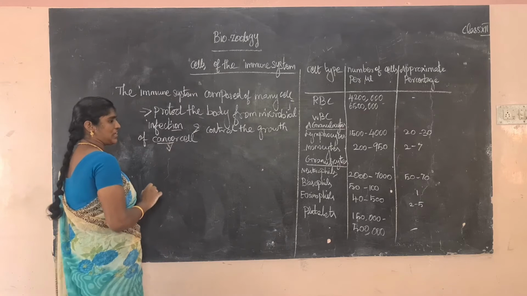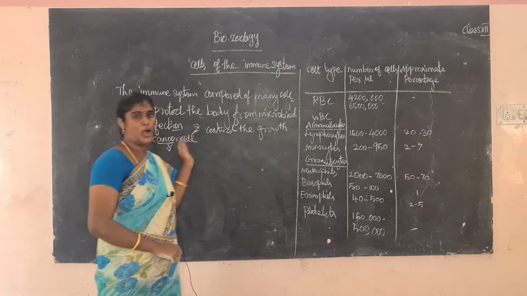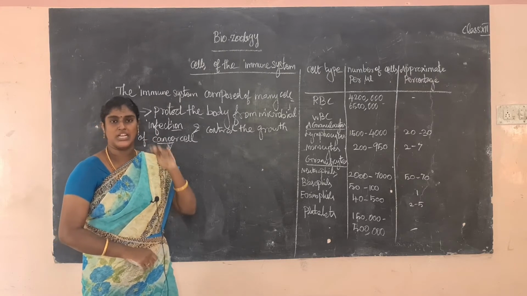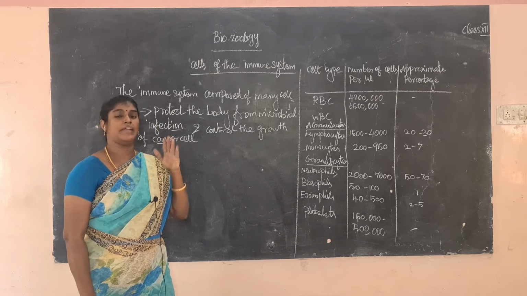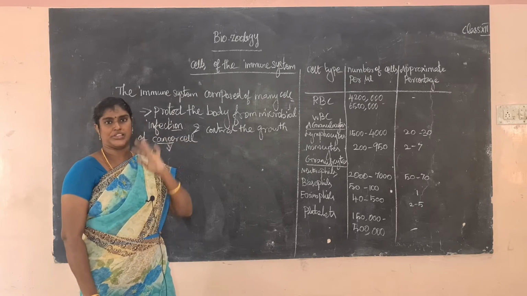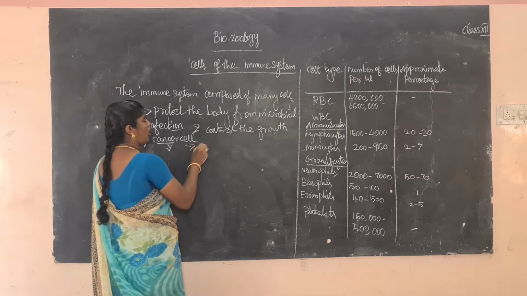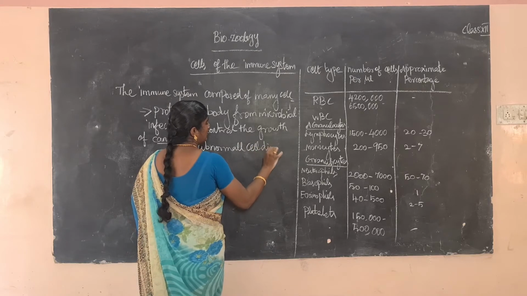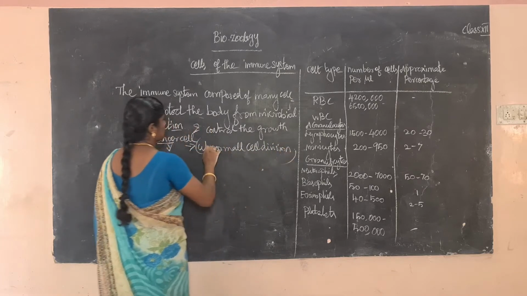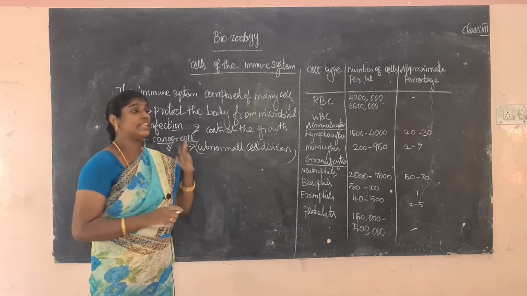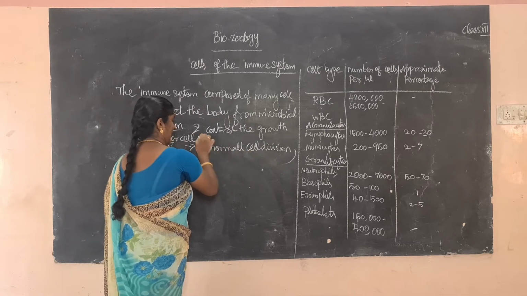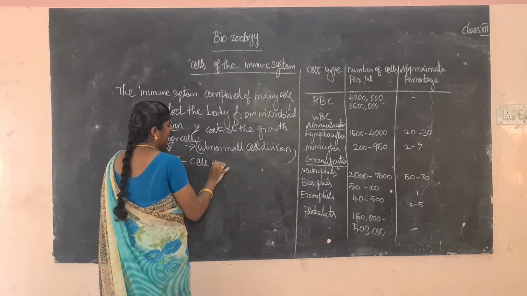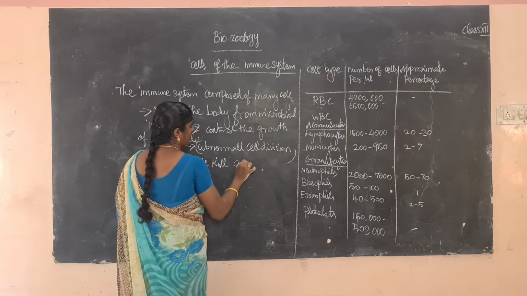What is cancer? Abnormal cell division is called cancer. Normal cell division is the mitosis process, where a cell divides into two parts. So what is cancer? Abnormal cell division. In the immune system, especially the T cell kills the cancer cell. Mainly the T cell kills the cancer cell.